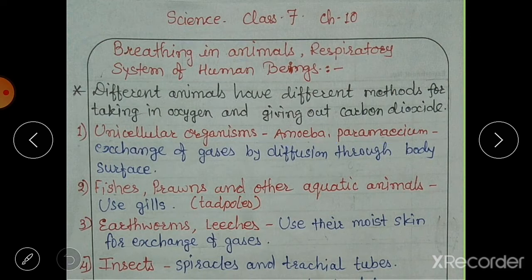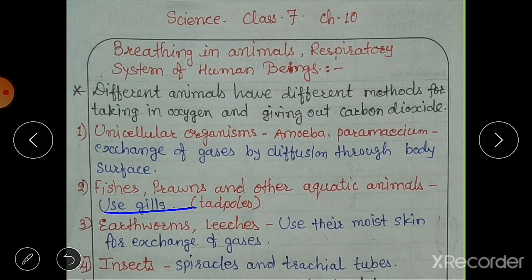fishes, prawns and other aquatic animals like tadpoles use gills for breathing. We have already read about fish and its gills in our last classes, and in class 6 also you have read about respiration in fish. Prawns and other aquatic animals also have gills, and this is a very unique feature of aquatic animals.